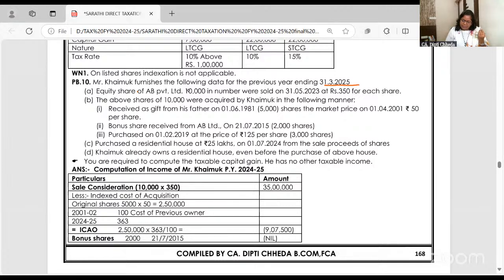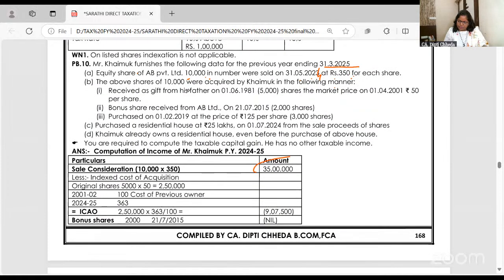Equity shares of AB Limited, 10,000 in number, were sold at 350. So all 10,000 into 350, you have sold for 35 lakhs.